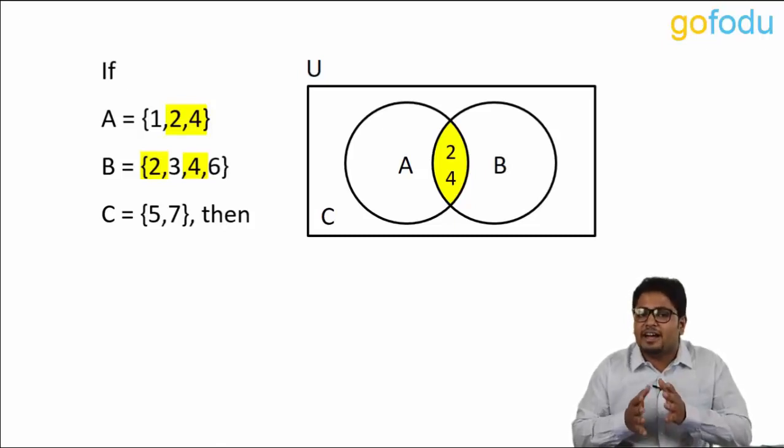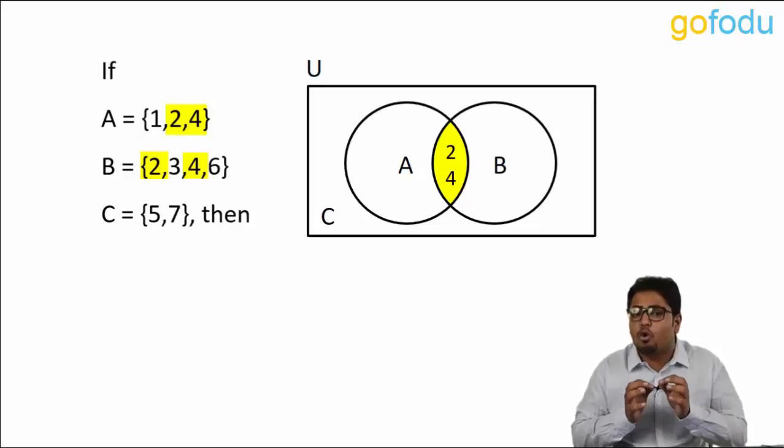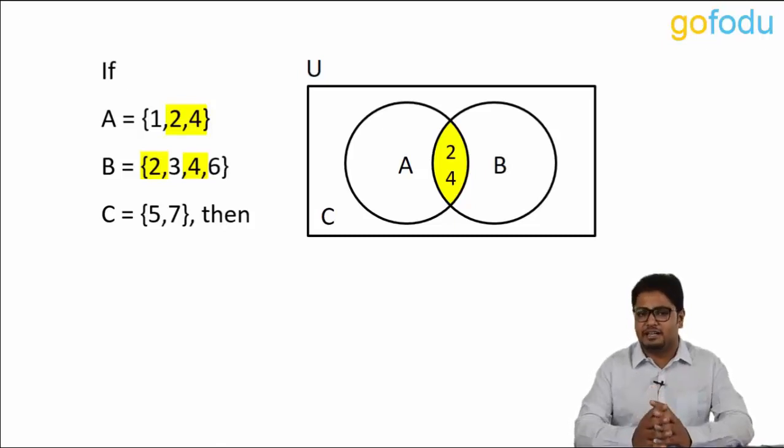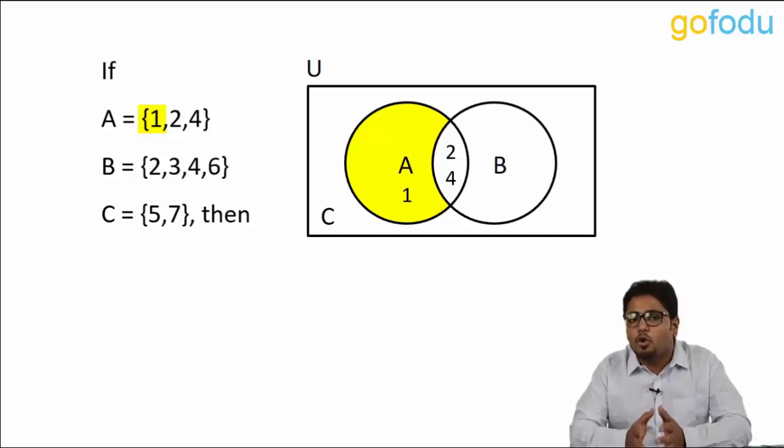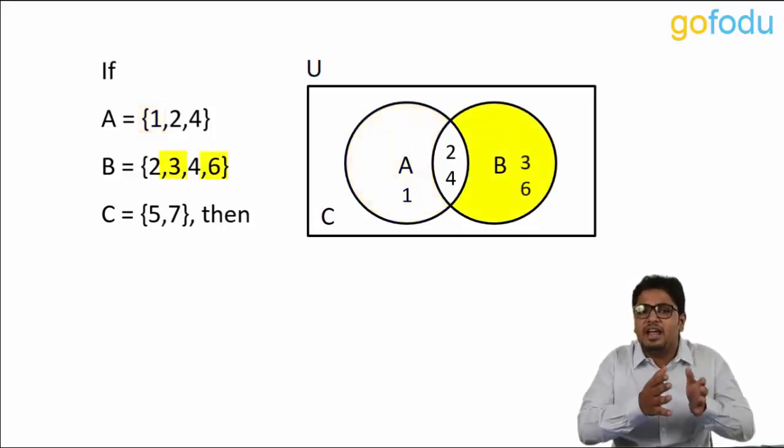Next, we look at the elements which are available in only A and no other set. So 1 is the only element which belongs to only A. For only B, we have 3 and 6.